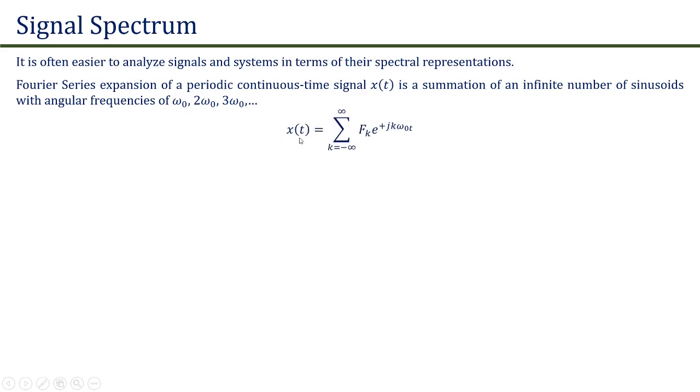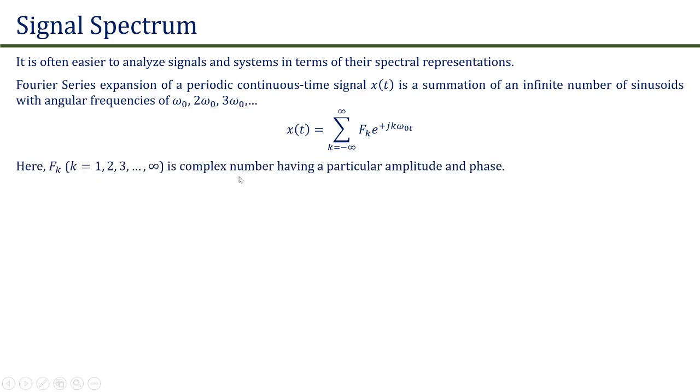This was given by the relation x(t) is equal to summation from k is equal to minus infinity to plus infinity fk into e raised to power plus j k omega naught t, where fk's are complex numbers having particular amplitude and phase, which is given as fk is equal to 1 upon T integration from 0 to T x(t) into e raised to power minus j k omega naught t into dt.